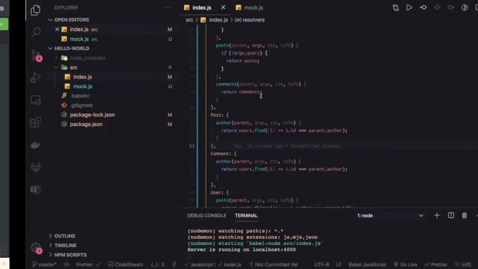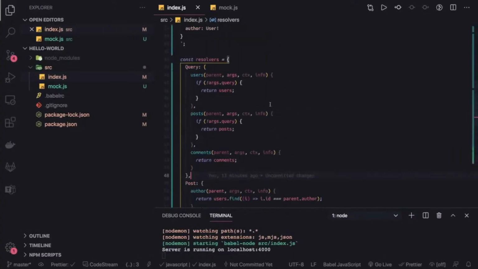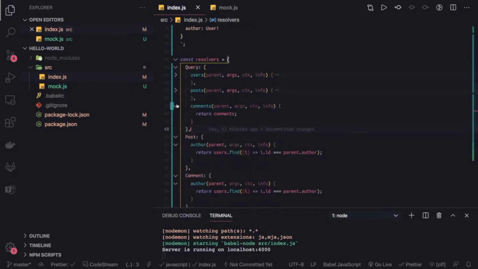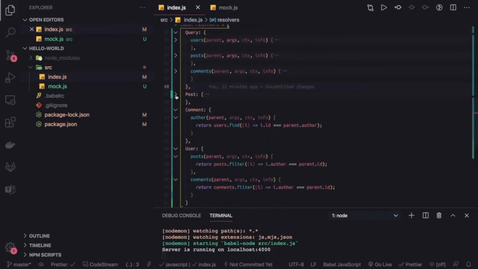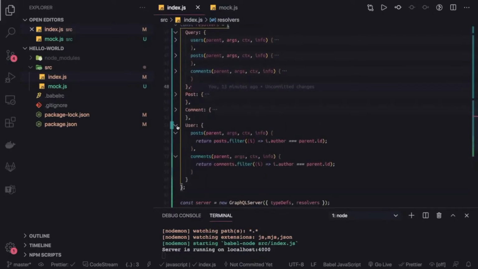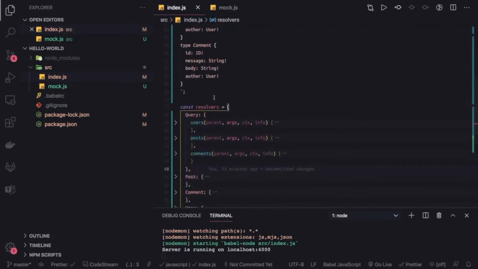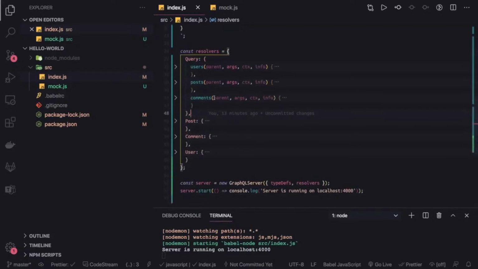So now we can just see the demo of whatever we have done in the previous video. Okay, so these are the queries we have written. I will just do a quick recap: users, posts and comments. And additional resolvers we have written for the post, comments, and the users, because whenever you are getting the users, right, you can also get the comments and the posts written by the user.